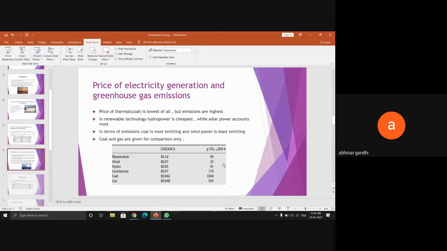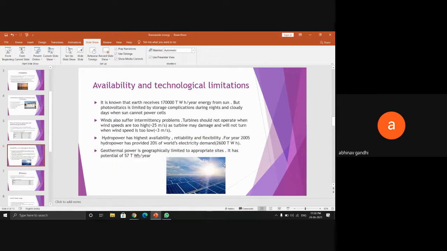Next slide, availability. While thinking about renewable energies, we should also take into consideration the availability of that technology and its limitations. First, solar.